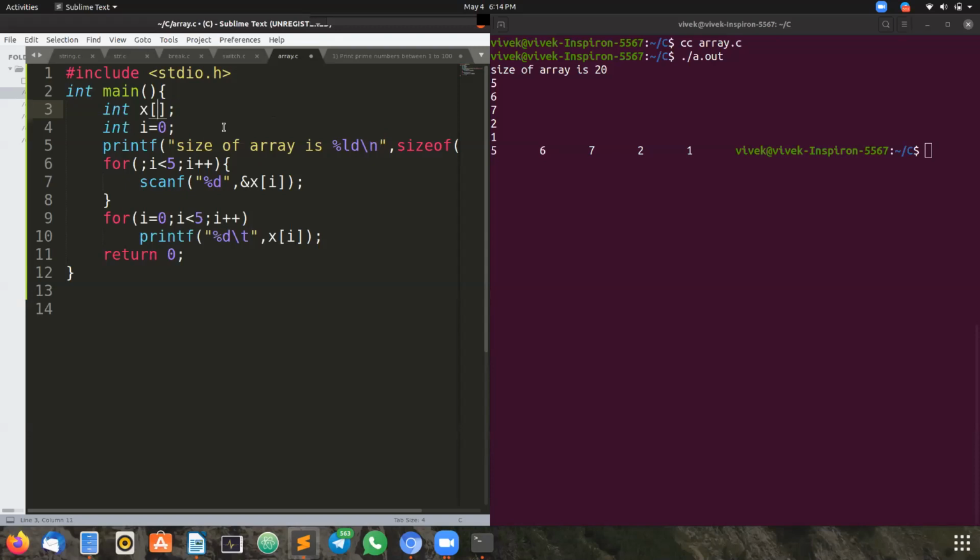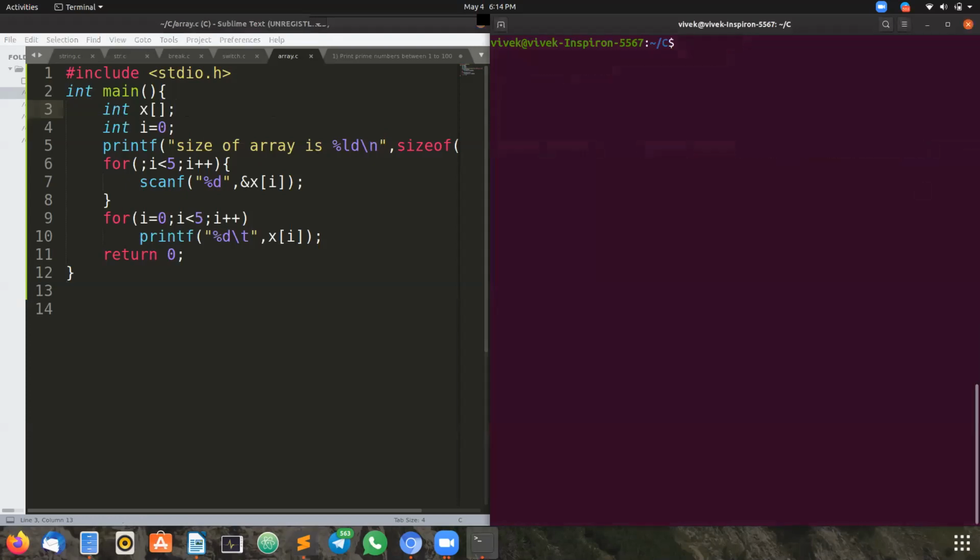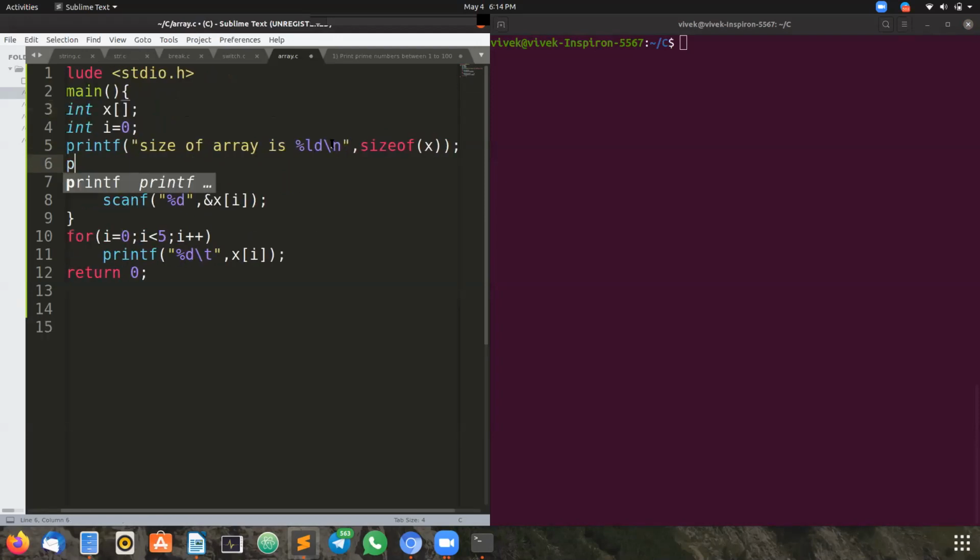Okay, I am not declaring it as 5. I have declared int x of empty. Now will that be okay? Let us check. For your understanding, I'll print a message: Enter elements.